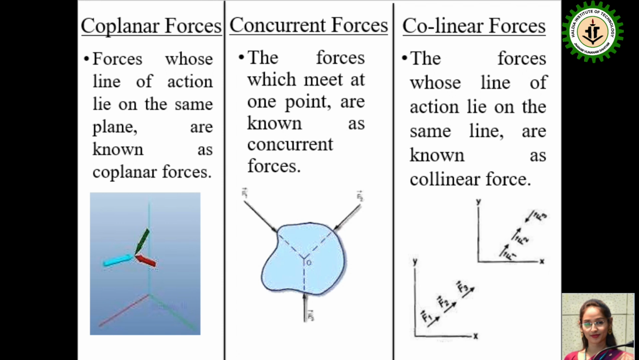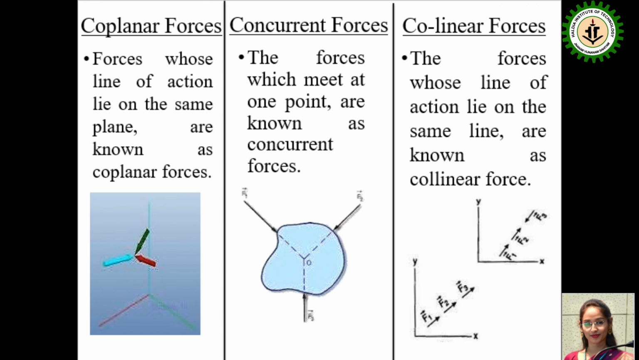Now concurrent forces. The forces which meet at one point are known as concurrent forces. That means if any number of forces are going through the same point in their lines of action, all those forces are known as concurrent forces. It is not necessary that concurrent forces must be in the same plane. For the title of concurrent forces, any type of forces that go through a single point are known as concurrent forces.